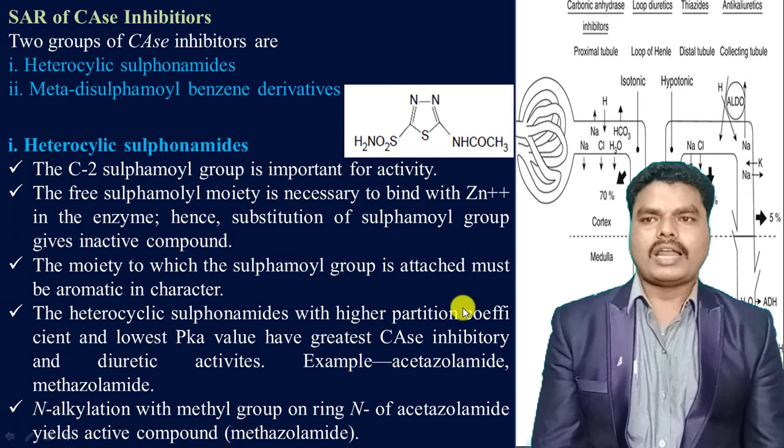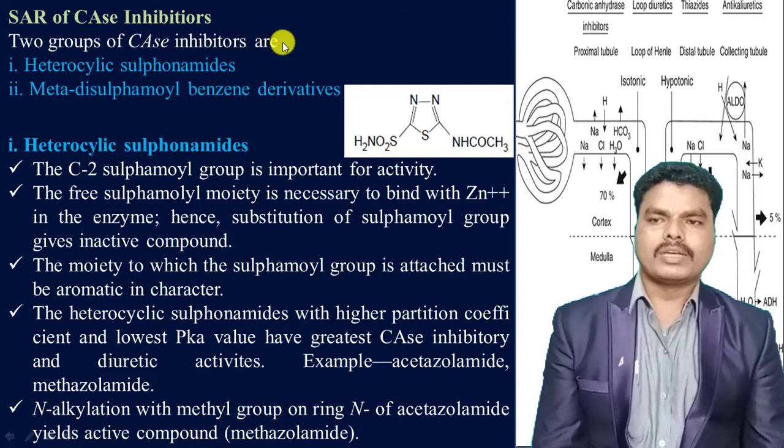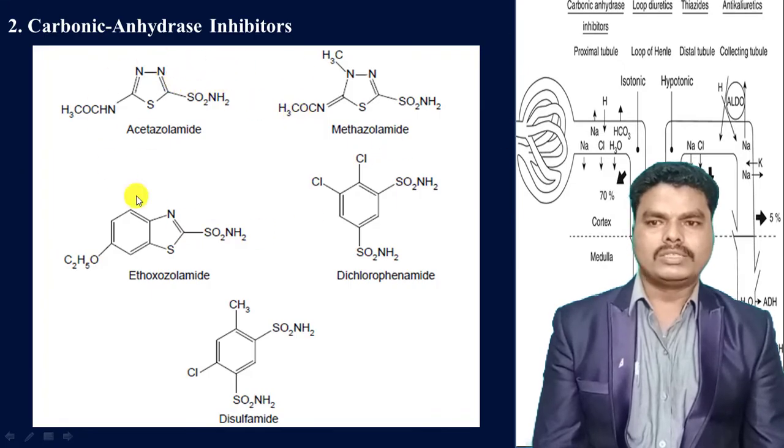And when you see the structure activity relationship of carbonic anhydrase inhibitors, as I said, they are subdivided into heterocyclic sulfonamides and meta-disulfonamide benzene derivatives. Acetazolamide, methazolamide and ethoxzolamide come under the heterocyclic sulfonamide derivatives, and dichlorphenamide and disulfamide come under the meta-disulfonamide benzene derivatives.